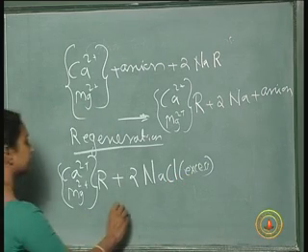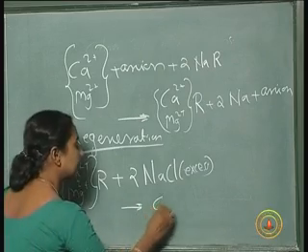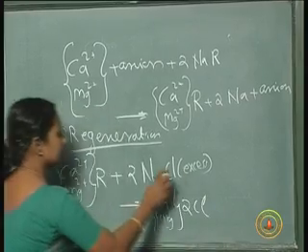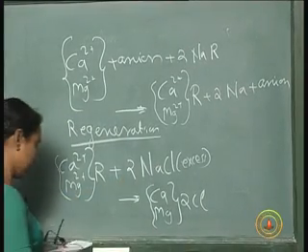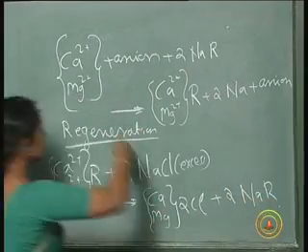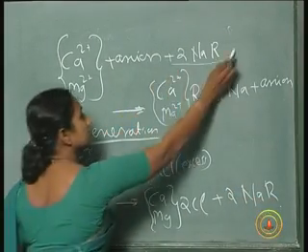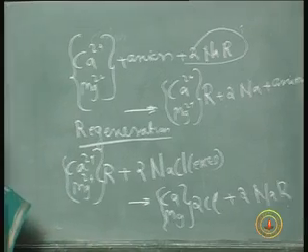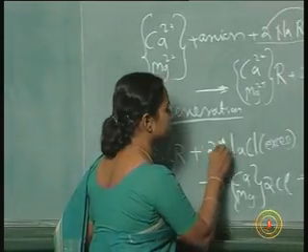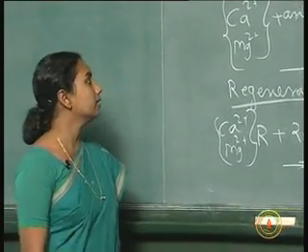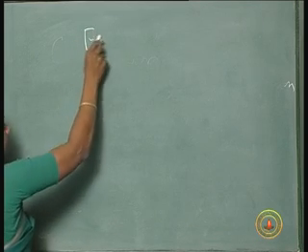Then you will get calcium and magnesium along with 2Cl, the Cl coming from the sodium chloride, and you will get 2 NaR, whatever was there initially. So the resin will be regenerated and we can use it again. But here you see the amount of sodium chloride used for regeneration is very high. We have to use a very high concentration of sodium chloride solution.